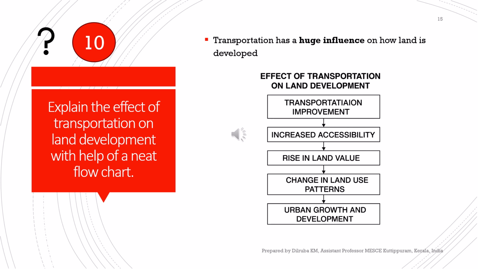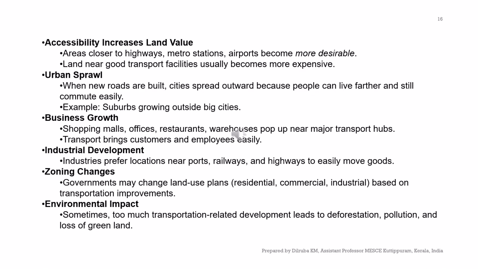The effect of transportation on land development can be flowcharted as: transportation improvement, which increases accessibility, then a rise in land value, then a change in the land use pattern, and then urban growth and development will occur. Accessibility increases land value, meaning when an area is closer to a highway, metro station, or airport, it becomes more desirable, and land near good transport facilities usually becomes more expensive. So the land value will increase.